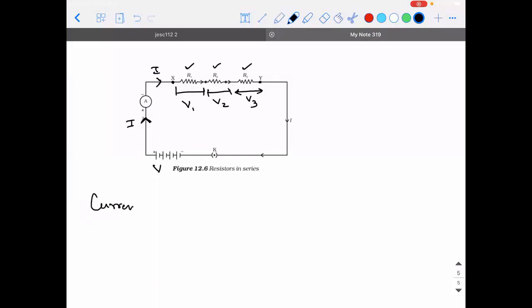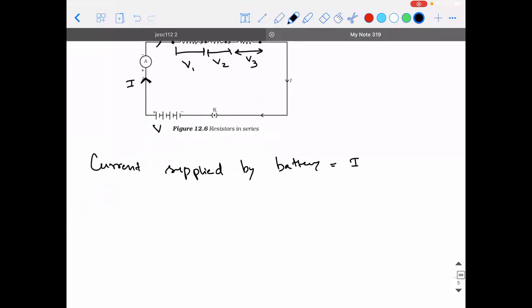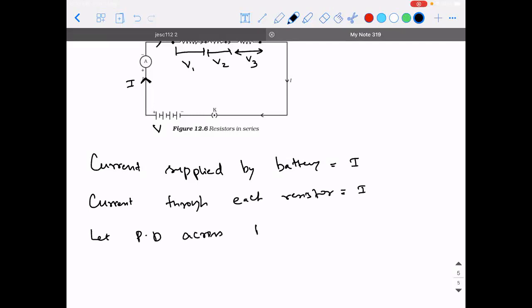The current supplied by the battery is I. The current through each resistor is also I. Let the potential differences across R1, R2, and R3 be equal to V1, V2, and V3 respectively.